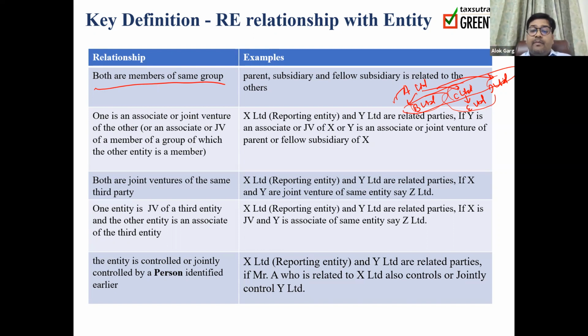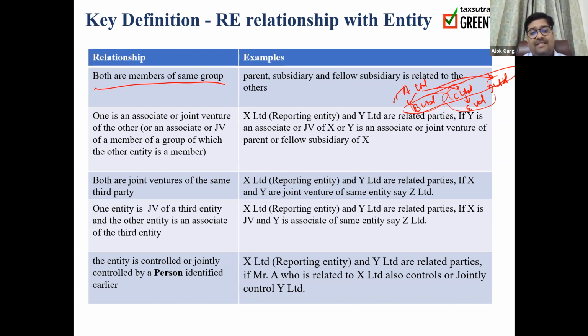Okay. So if there is an associate or joint venture of a member of the same group, then that associate or joint venture and this group is considered as related parties. For example, X Limited is having an associate or joint venture. Of course, that associate and joint venture are related parties of X Limited. But if this associate and joint venture are the associate and joint venture of the parent of X, subsidiary of X, or fellow subsidiary of X, then again these parties are considered as related parties to X Limited.